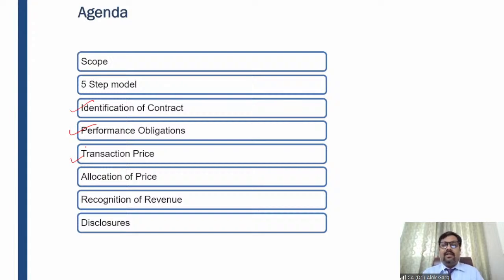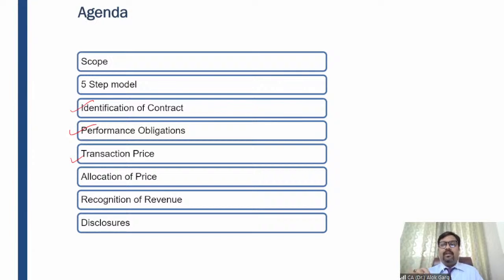So we have discussed in the last class, variable consideration could be bonus, could be incentive, could be penalty. Something which depends on the future outcome and is in addition to the fixed consideration. So my dear friends, if there is a time gap of more than 12 months between the amount received from the customer and the performance obligation satisfied, it means you need to see whether there is a significant financing component.